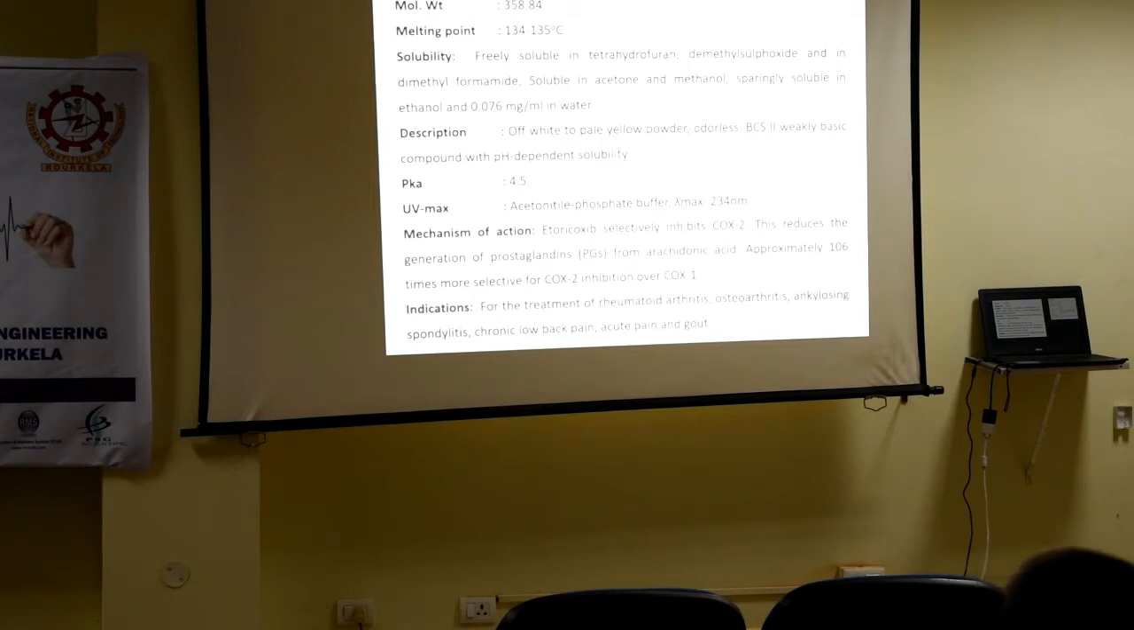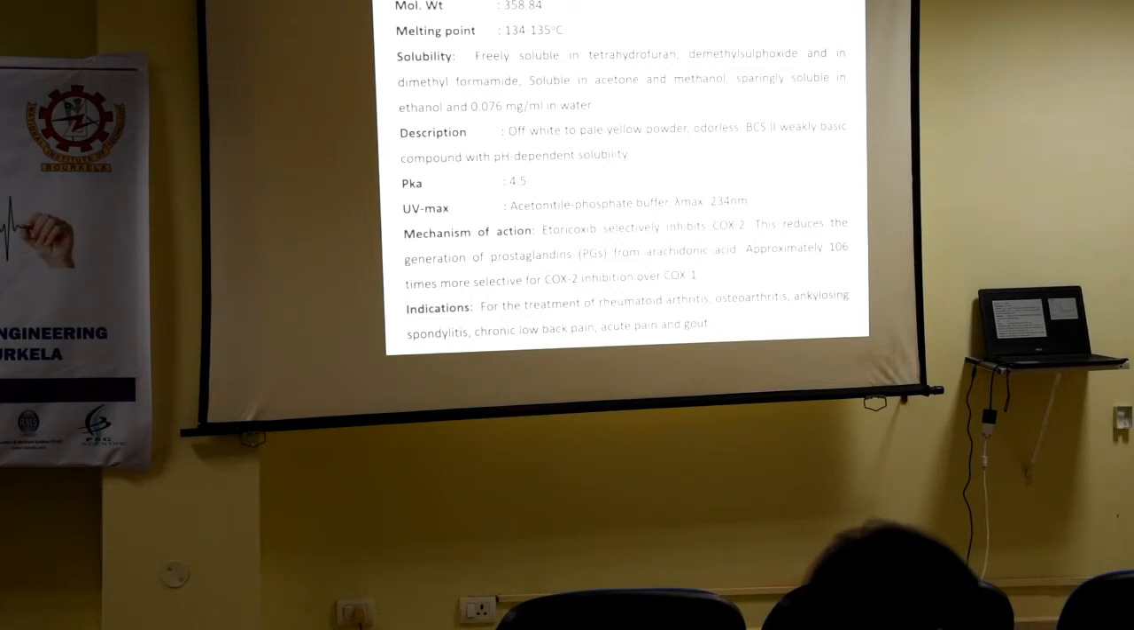As already told, as a COX inhibitor it reduces the generation of prostaglandins from arachidonic acid, and it is around 106 times more selective for COX-2 than COX-1. COX is divided into two categories, and COX-2 is more selective than COX-1. So if we use this drug, the other side effects of COX-1 inhibition can be prevented. Here our main problem is that this drug comes under BCS class 2.